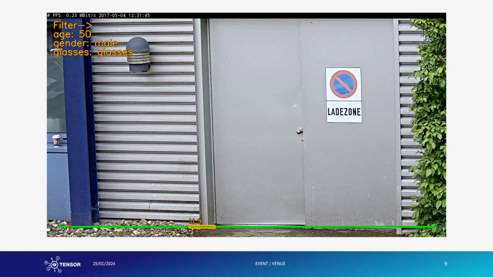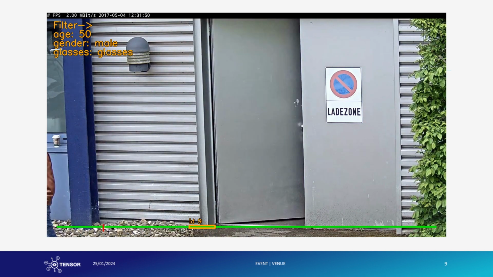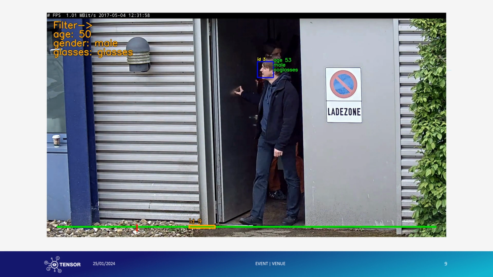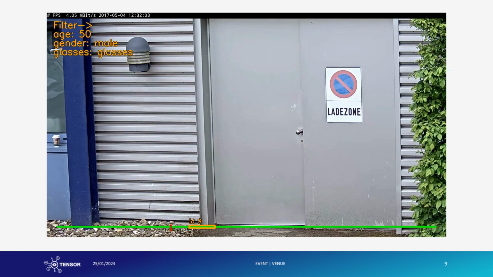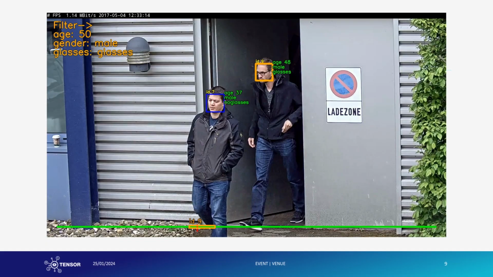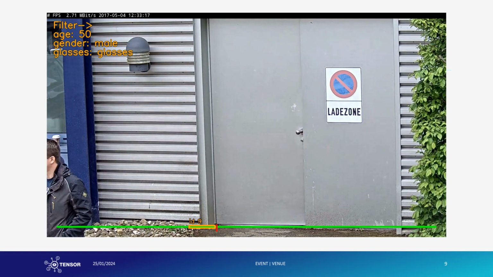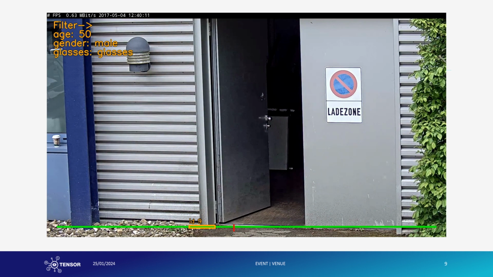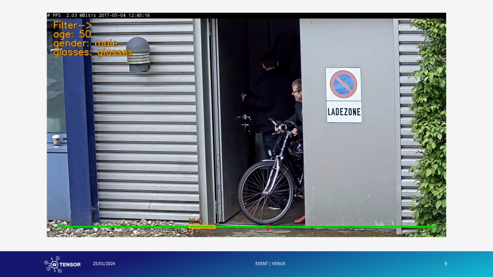To display the results, a specialized visualization tool has been developed. In the displayed video, the attributes of the person being searched for are listed at the top left. Each face within the video is framed by a rectangle with the computed attributes from that person's track. Hits are marked with an orange rectangle, while non-hits are marked in blue. There is also a timeline at the bottom of the tool that indicates when a person in the video matches the search attributes, facilitating easy navigation and review within extensive video material.